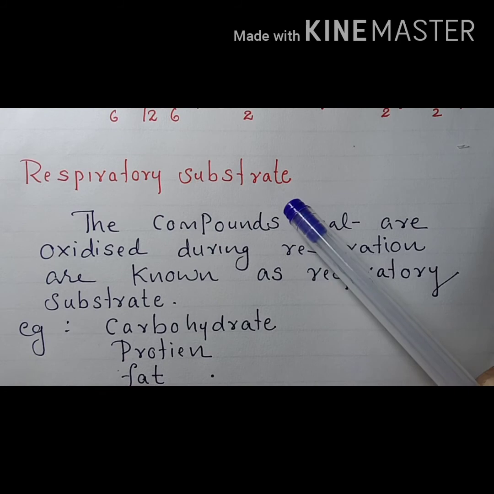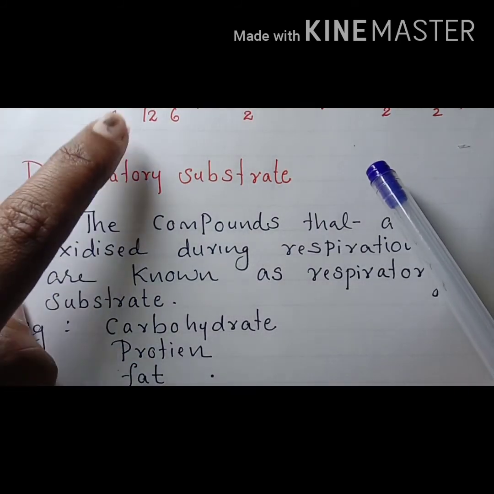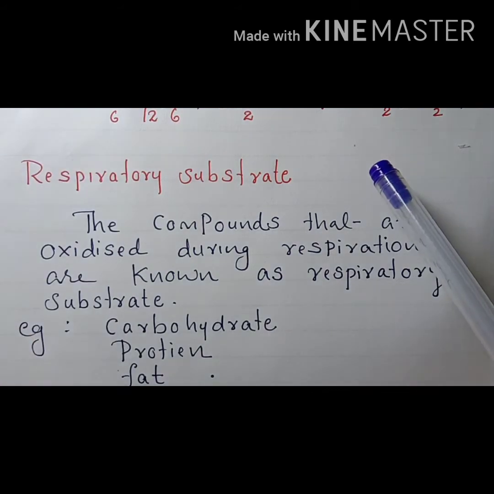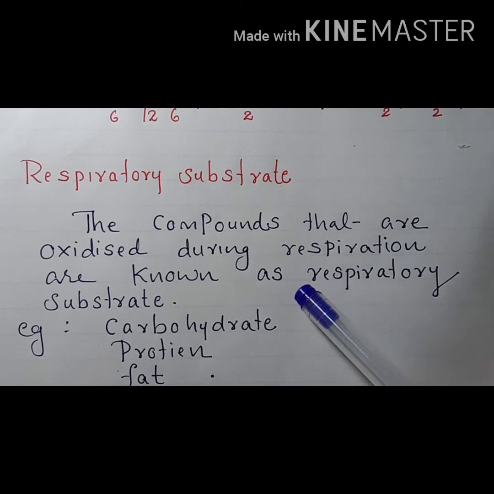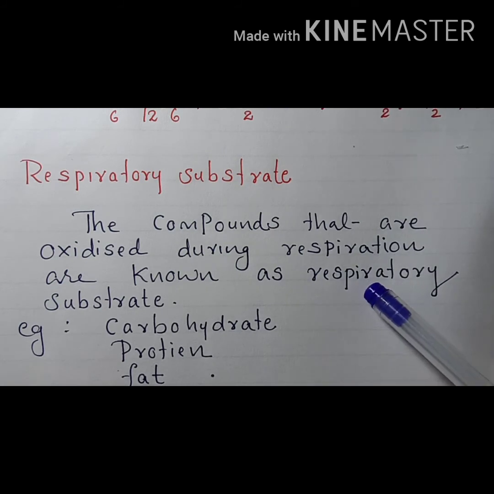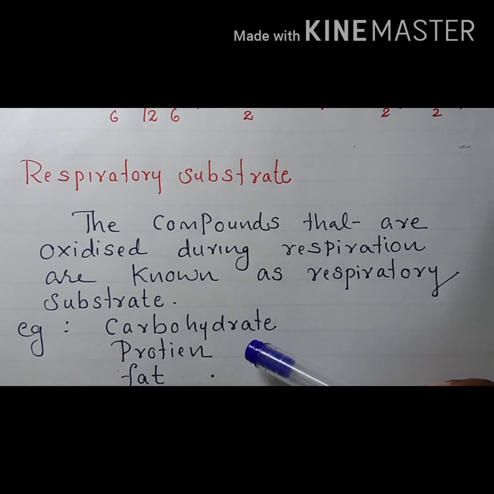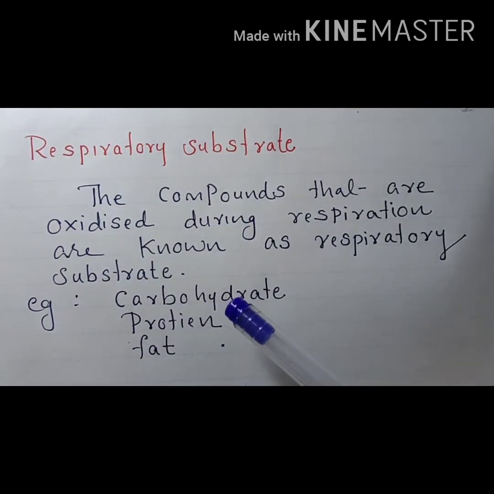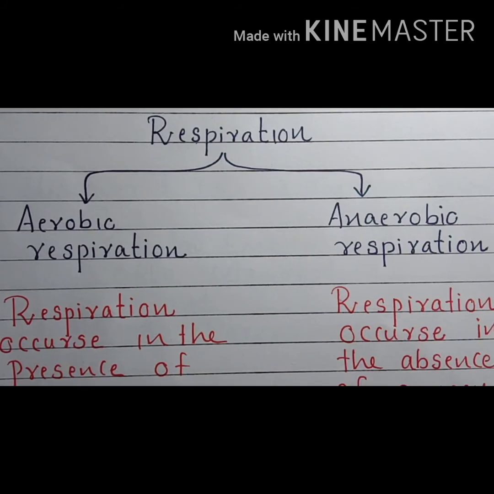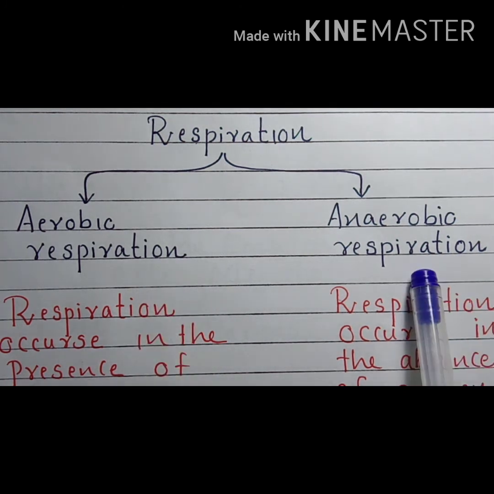What are respiratory substrates? So here we can see carbohydrate is the respiratory substrate. So the compounds that are oxidized during respiration are known as respiratory substrates. Usually it is carbohydrate. In some cases the respiratory substrate may be proteins and fats. There are mainly two types of respiration. They are aerobic respiration and anaerobic respiration.